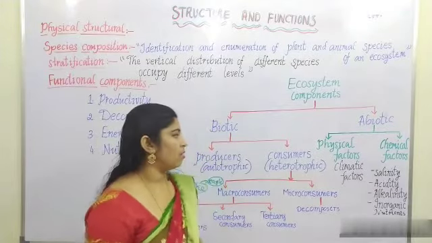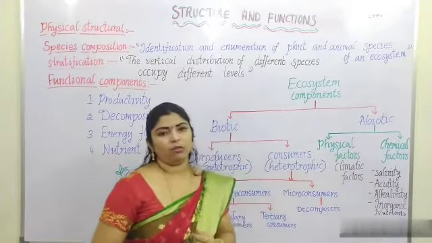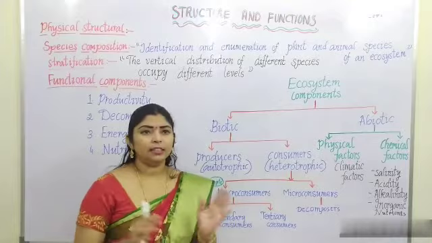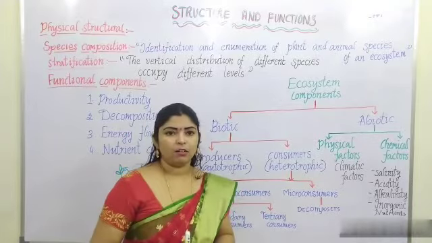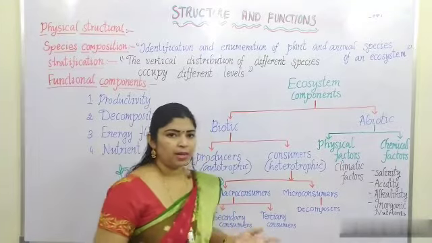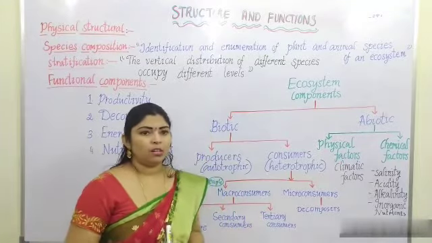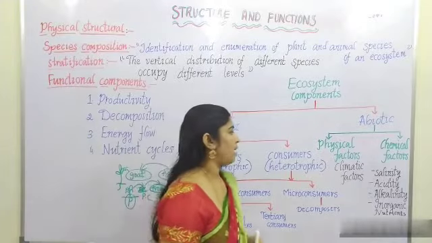Next, coming to abiotic factors. Abiotic factors include physical factors and the chemical factors also. Physical means the external things. You can think of the climatic factors also. Climatic factors means temperature or moisture or humidity, like that. You can take the external climatic factors.